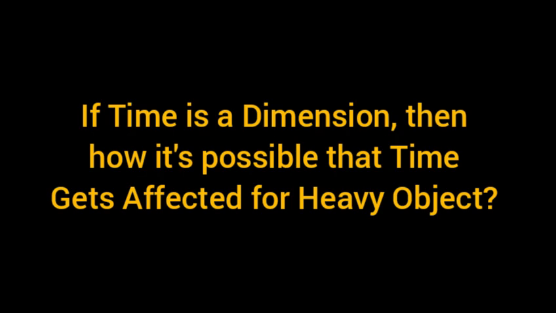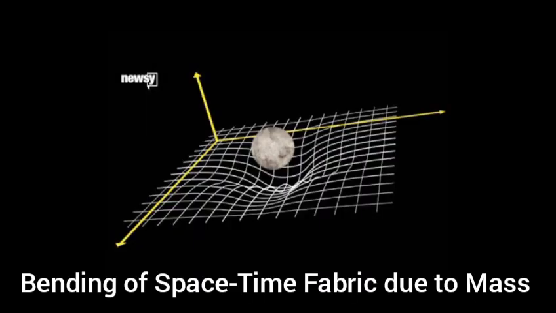You must have heard that time gets affected for heavy objects. But if time is a dimension, then how can it be possible? Getting confused? That means you're actually understanding it. It's not just the time which gets affected by high mass. The space bends too. We call this space-time fabric.